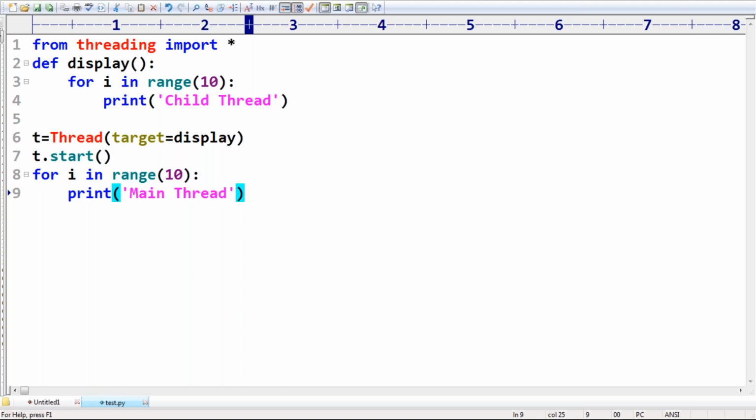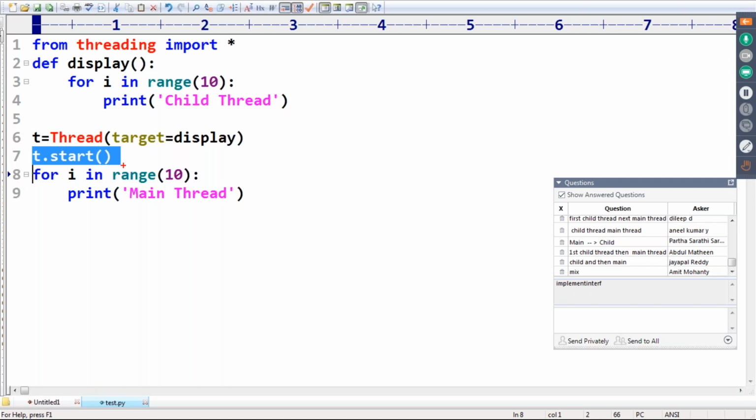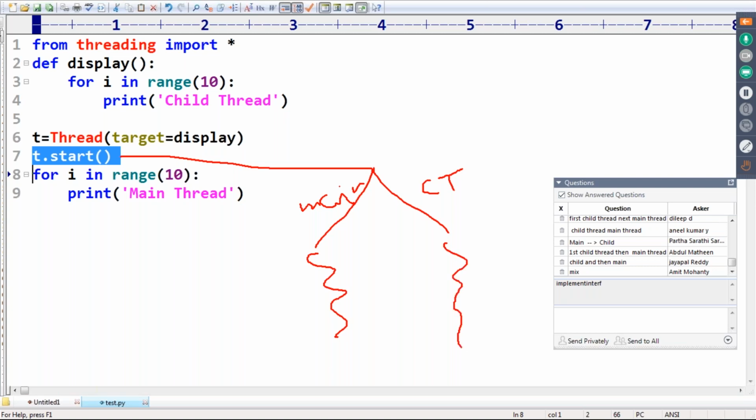Okay, remember that. After t dot start, how many threads are there? Two threads are there, sir. One is the main thread, the second one is the child thread. If multiple threads are available, in which order these threads are going to be executed, we can't decide.